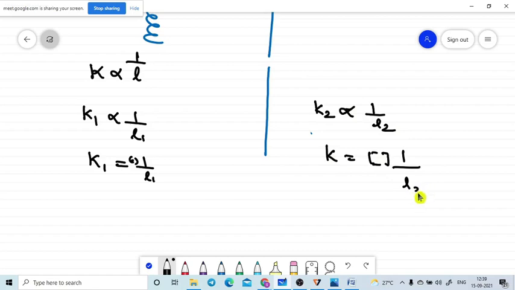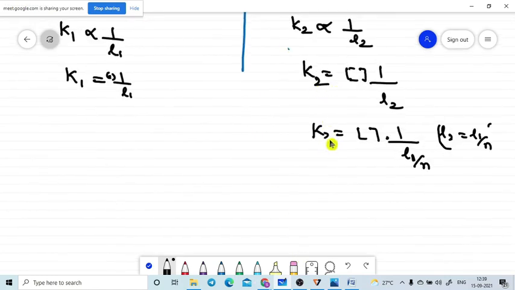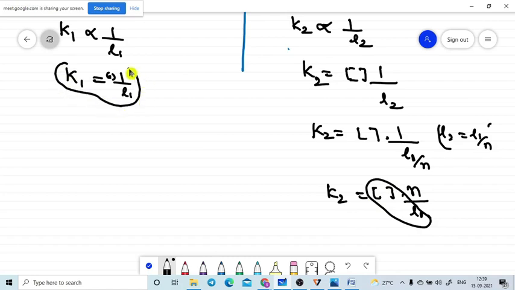We divided L1 into equal parts, so L2 is equal to L1 by N. We divided the total spring into N equal parts. Then K2 is equal to some constant into N divided by L1. Compare these two. Will you please compare these two? This part is telling us K1 only, some constant.